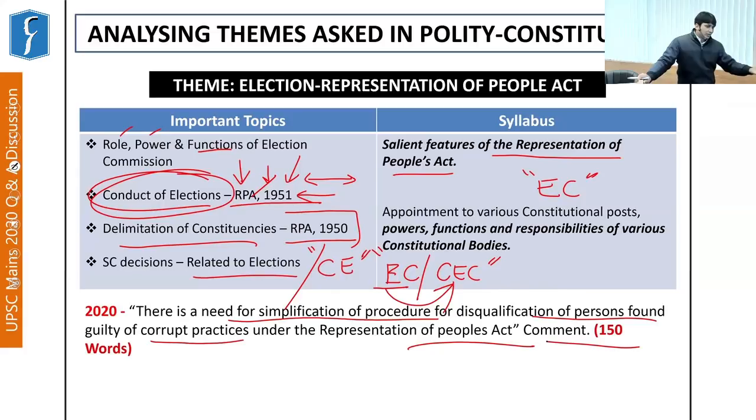This question can be said to be part of simplification of procedure for disqualification, because as of now it involves a cumbersome process. So UPSC is asking what the benefit of simplifying this procedure on disqualification will be.